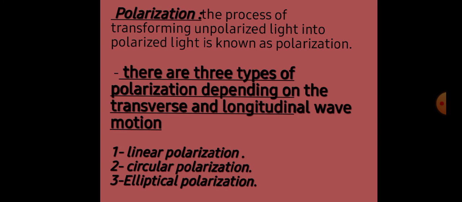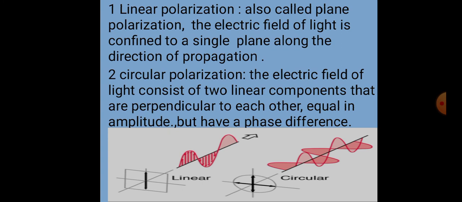The next point is polarization. The process of transforming unpolarized light into polarized light is known as polarization. There are three types of polarization depending on the transverse and longitudinal wave motion. First is linear polarization, second is circular polarization, and third is elliptical polarization. In linear polarization, also called plane polarization, the electric field of light is confined to a single plane along the direction of propagation.